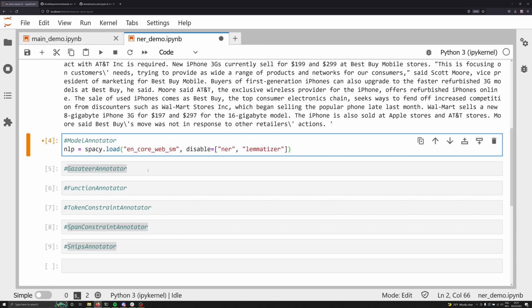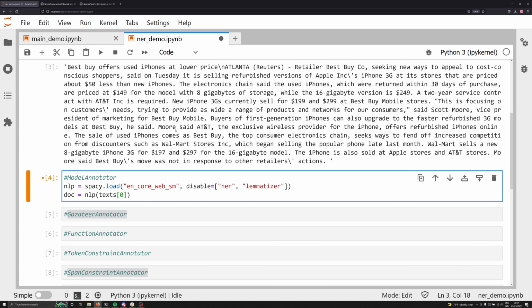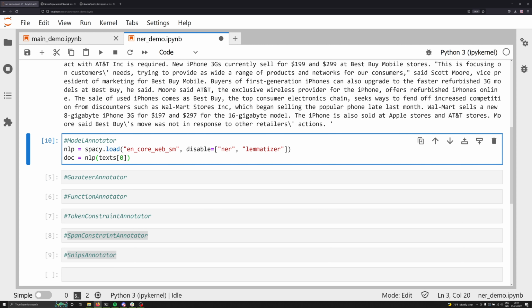These won't be necessary right now because we're going to create our own NER pipeline. Once we have that made, let's go ahead and create our first doc object, and this is going to be equal to nlp, and we're going to just work with texts[0]. So there's one that deals with Best Buy. Once we have that created, we can go ahead and start working on our model annotator and see what this might look like.